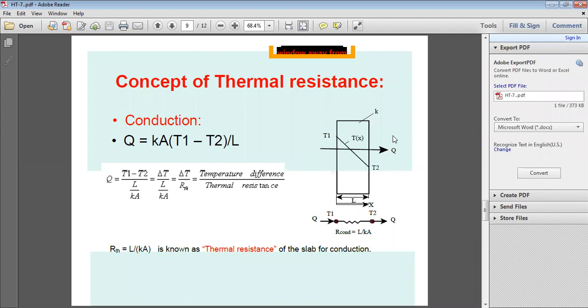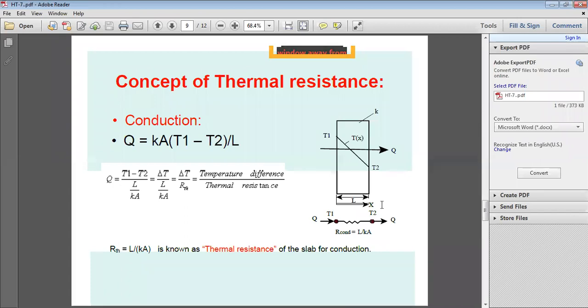And next 1 by H2A, where H2 is the convective heat transfer coefficient for the second convective medium or fluid. So this is convection resistance, this is convection resistance, and in between there is conduction resistance, L by KA. Okay? So like that, these are the thermal resistance concepts in conduction and convection.